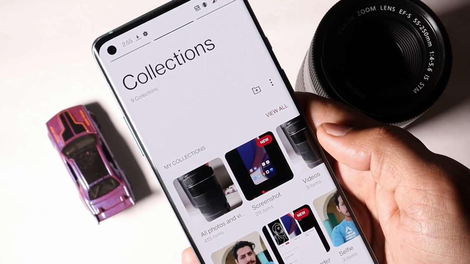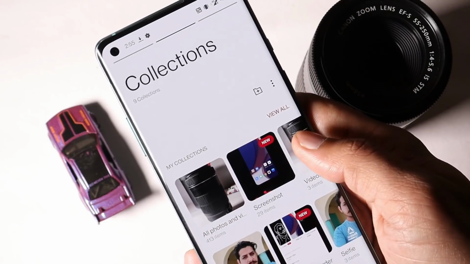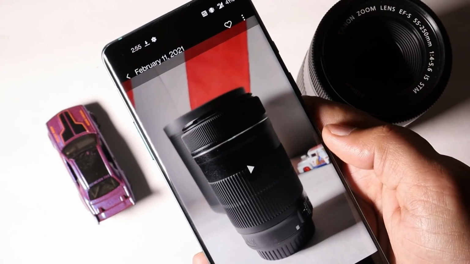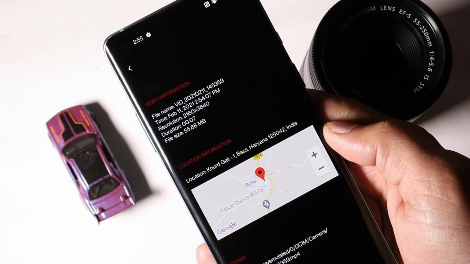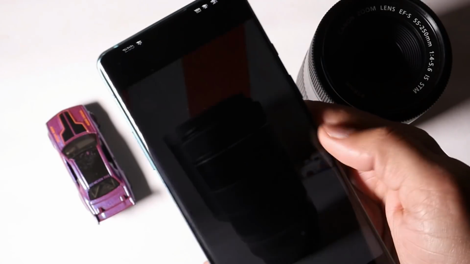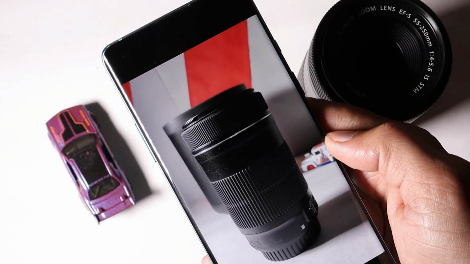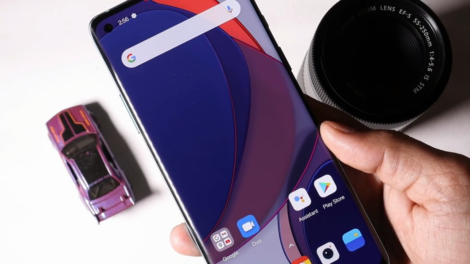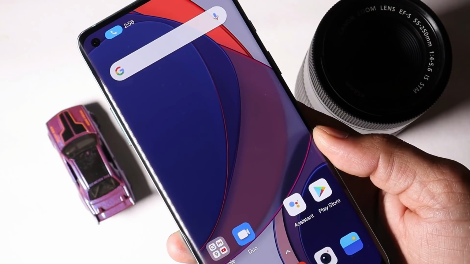Another issue people have been facing is related to 4K videos not being played in the gallery application. But as you can see here, I have a 4K video. You can check out the details, and I don't find any kind of issues playing this video. Basically this build is very close to stable. There are a few minor bugs here and there, but they can be easily ignored in daily usage.